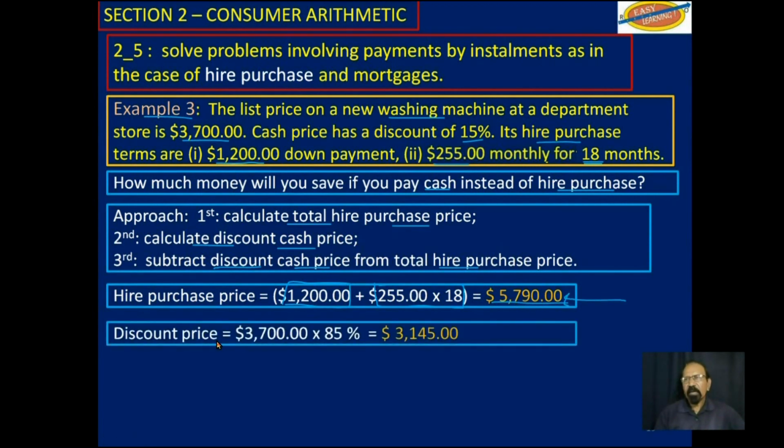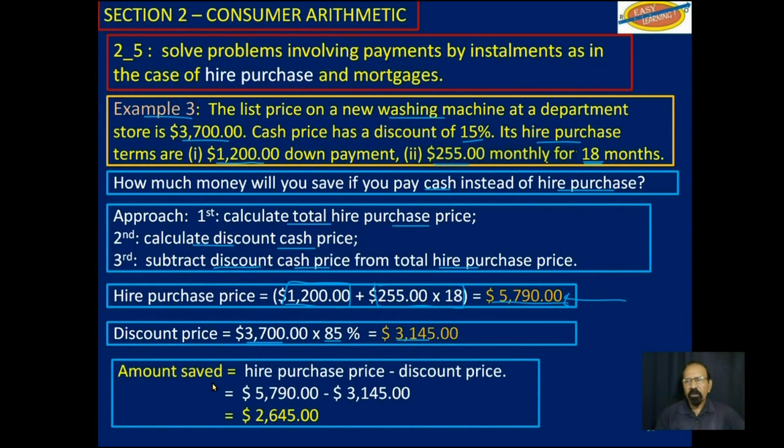Now, if you buy it at cash discount, it would be $3,700 less 15%, which means that you are paying 85%, which would give you $3,145. And so the amount saved will be the hire purchase price minus the discount price, which works out to be $2,645.